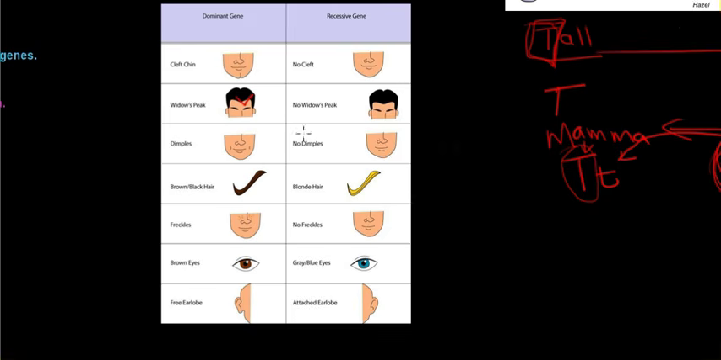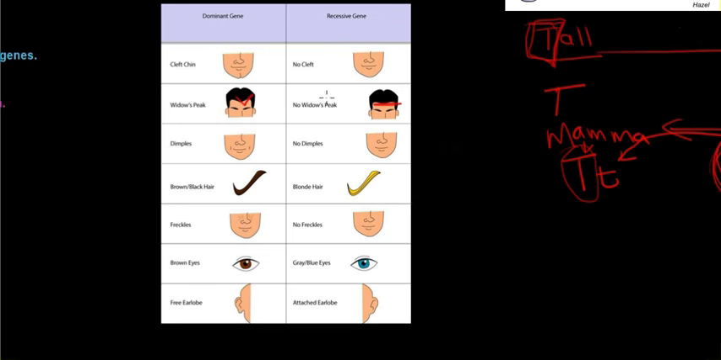That is a dominant gene. If you have a straight hairline, that is a recessive gene. Brown hair or darker hair is dominant over blonde hair. Brown eyes are dominant over blue eyes. So just for interest's sake, for example, if you have a recessive gene, let's use this as an example.